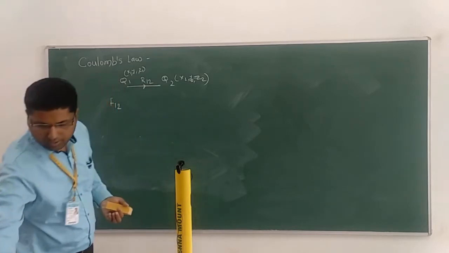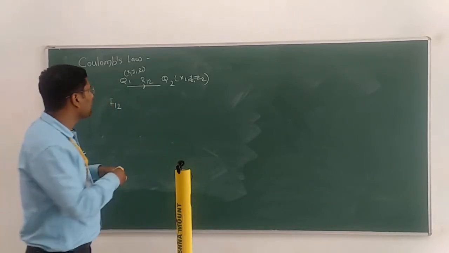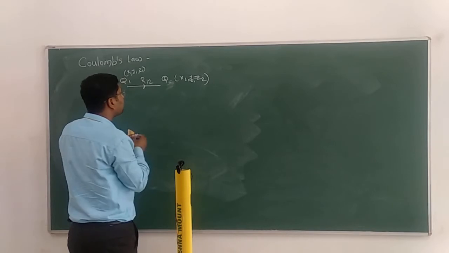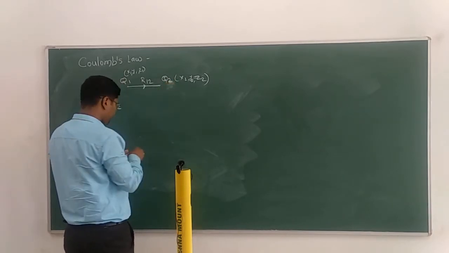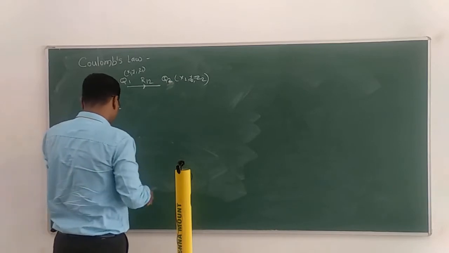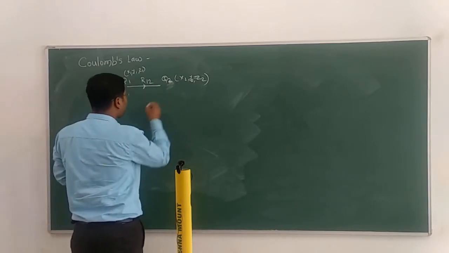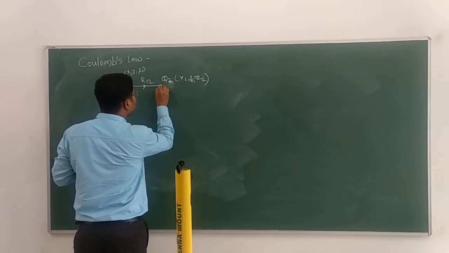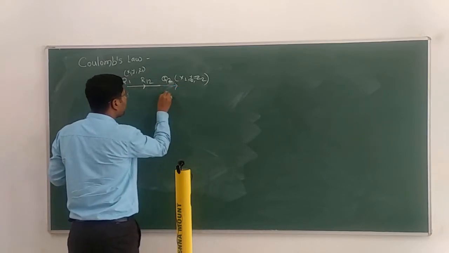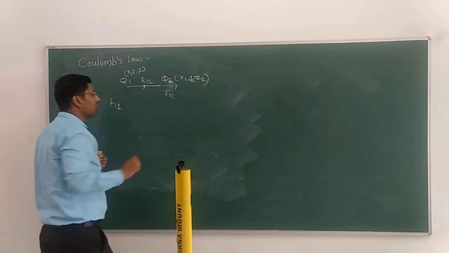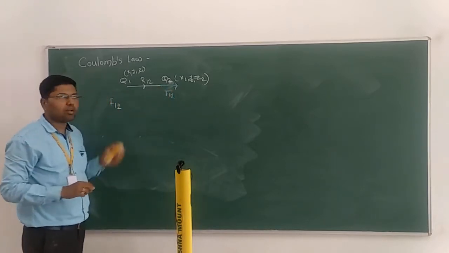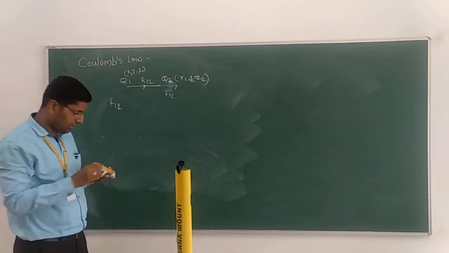So this is F12. Again, bar is not used right now because we are thinking of the scalar quantity.